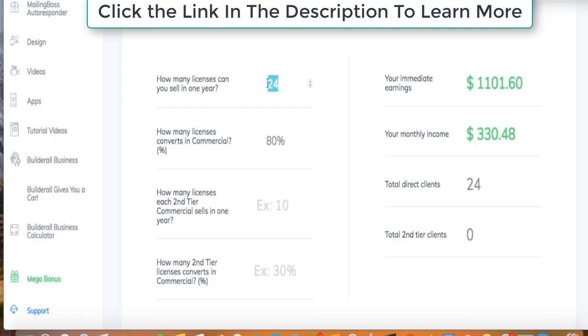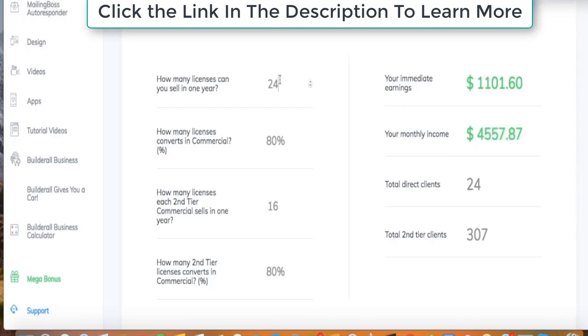Let's say they sell twice a week in 60 days. So that's 8 weeks, twice a week, 16. Boom, we're at a $3,000 per month income, and we didn't even do this yet. Again, they're promoting to the same people who want to promote the software, so people that convert to the license or the Builderall Business plan. Let's say 80% again, $4,500 per month.